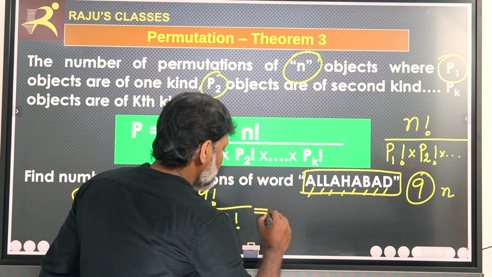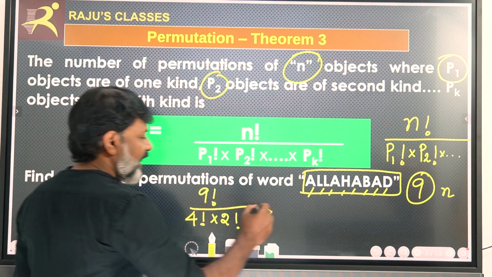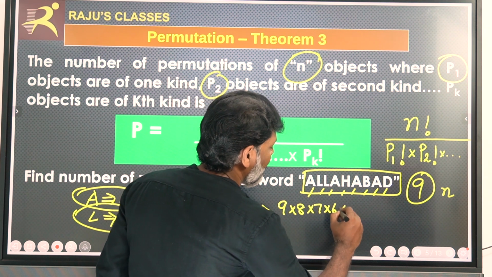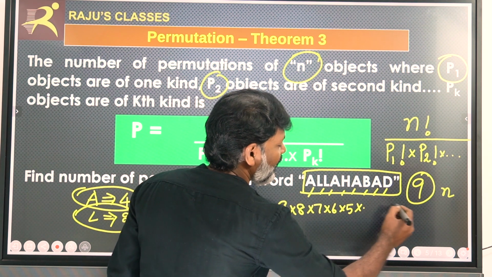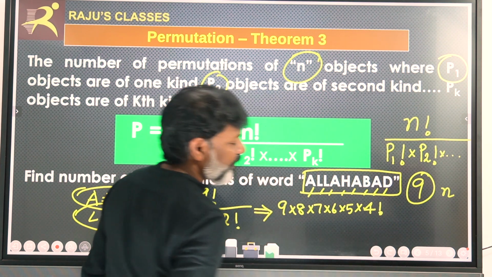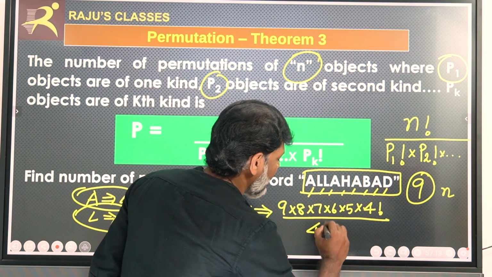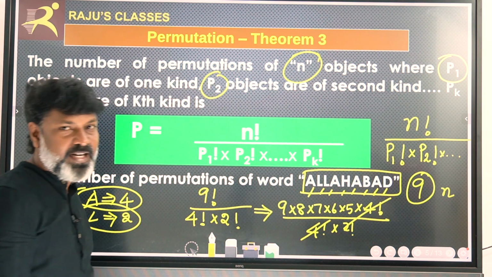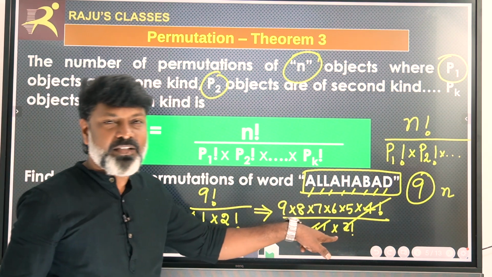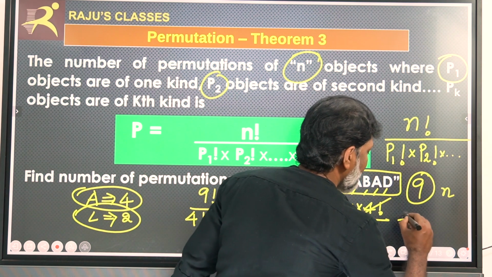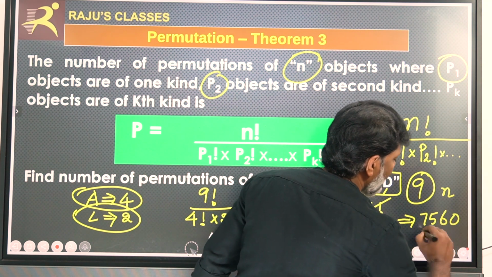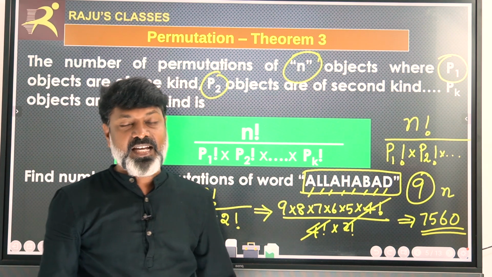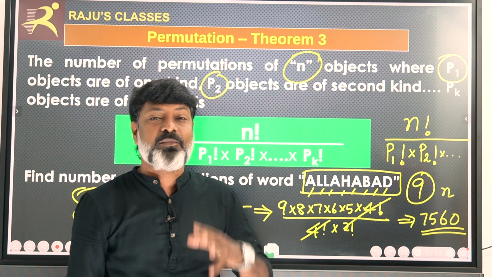So, here what happens? 9 factorial is 9 multiplied by 8 multiplied by 7 multiplied by 6 multiplied by 5 multiplied by 4, 3, 2, 1. I can write this as 4 factorial divided by 4 factorial into 2 factorial, which is 2. Therefore, 4 factorial will be cancelled out. The entire thing divided by 2 will give you 7560. So, my dear friends, this particular theorem is very, very important for all ATC aspirants because based on this there have already been some questions.